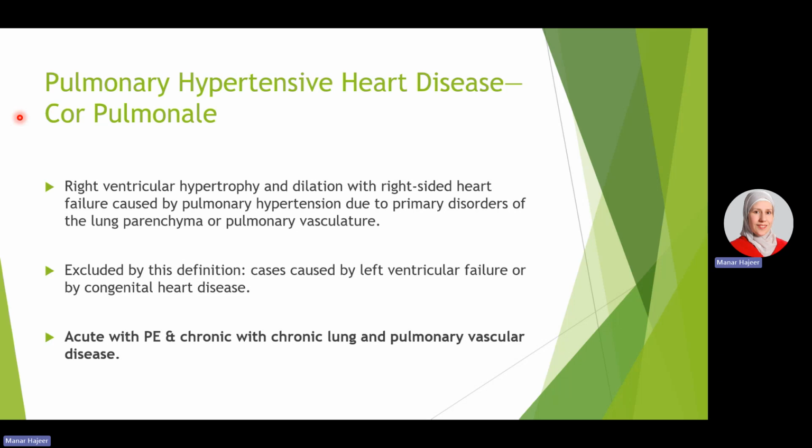So there should be an abnormality in the lungs themselves. It can be acute and it can be chronic. Acute, like what occurs in pulmonary embolism as a complication of pulmonary embolism, and the chronic, like what occurs with the chronic lung diseases, parenchymal diseases, and pulmonary vascular diseases.